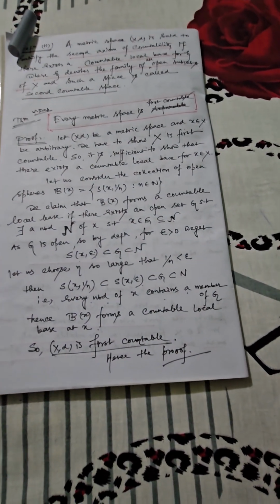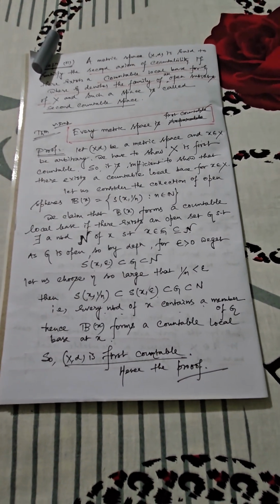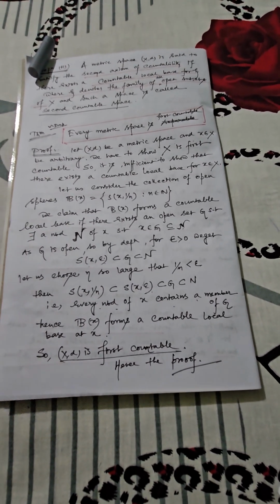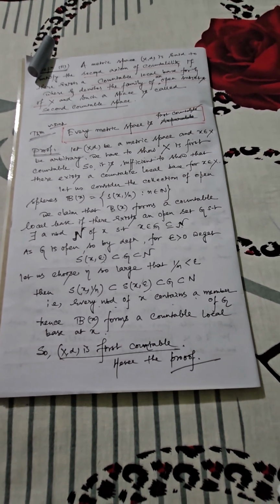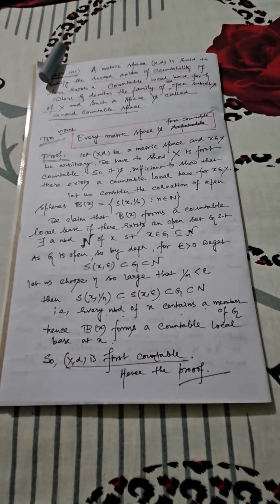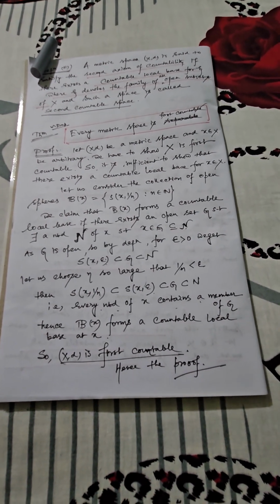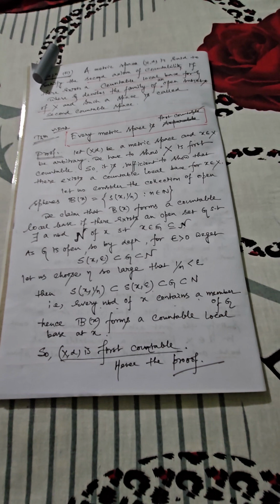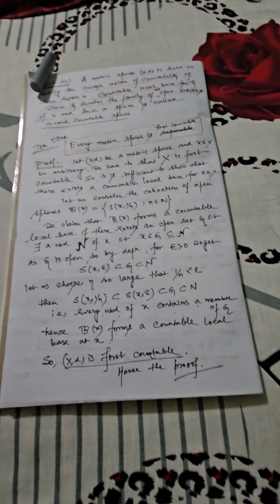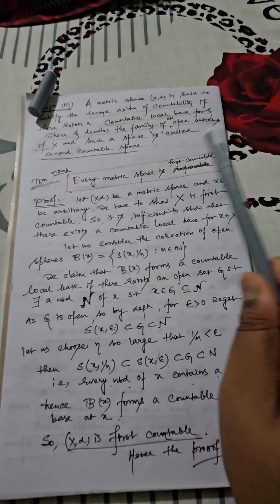And again let me remind you that whenever you consider a topological space, then simply you have to write (X, tau) instead of (X, d). Just remember this thing. So the basic idea is to define the separable space. Then what is the meaning of first countable and second countable space? You must not forget the criteria of local base and base. Local base is always defined by means of a point, whereas whenever you are considering a base, you need to consider the family or collection of open subsets of the original space capital X. And in this theorem, simply remember the criteria: every metric space is first countable.